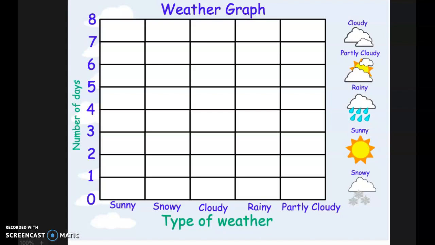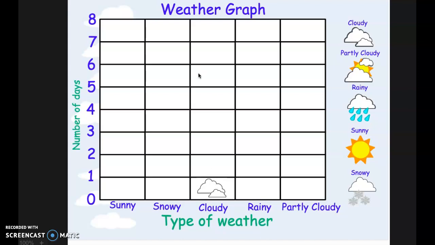Alright, so now we need to graph our weather. The title of our graph is Weather Graph. On this axis, we have the number of days, and on this axis, we have the type of weather. So we need to graph our weather for today. We said today was cloudy, so let's move a cloud over the word cloudy on our graph. Since we're using pictures, this is a pictograph.